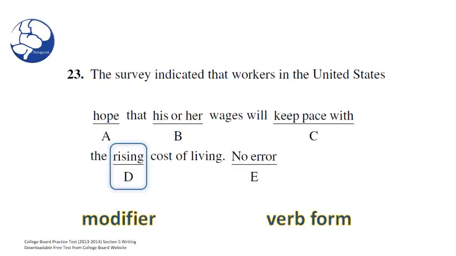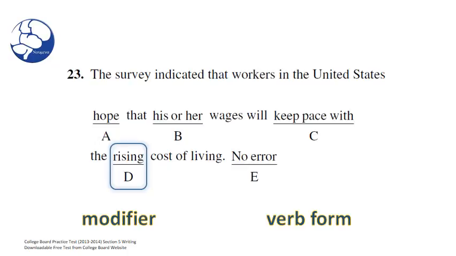But what if we were to change the verb form? Let's say we were to change it to the past participle. Would that work, Brian? No, that wouldn't work at all. The risen cost of living? Well, now we have a completely different sentence here. You're talking about the cost of living that is risen from the dead. And that doesn't make sense at all in this sentence.